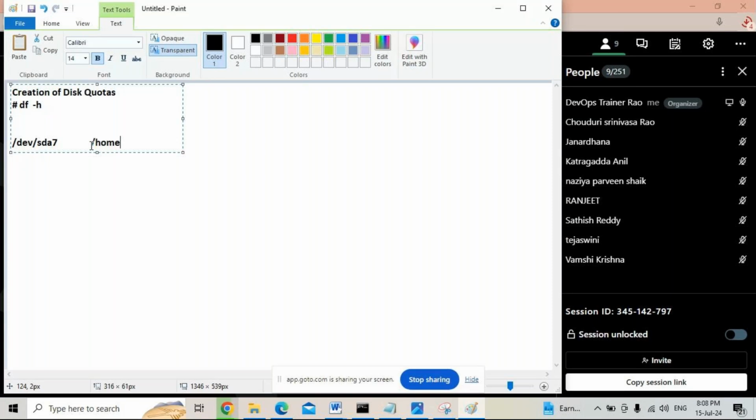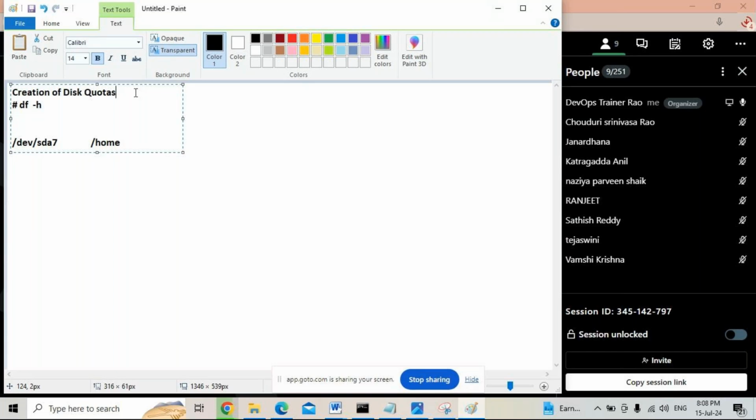If I create an account with Yahoo, they are giving 1 TB per user. Gmail gives 15 GB. That is called creating disk quotas. So we have to restrict the user: they should not use more than 15 GB if it is gmail.com, or more than the limit on yahoo.com. That is possible by creation of disk quotas.